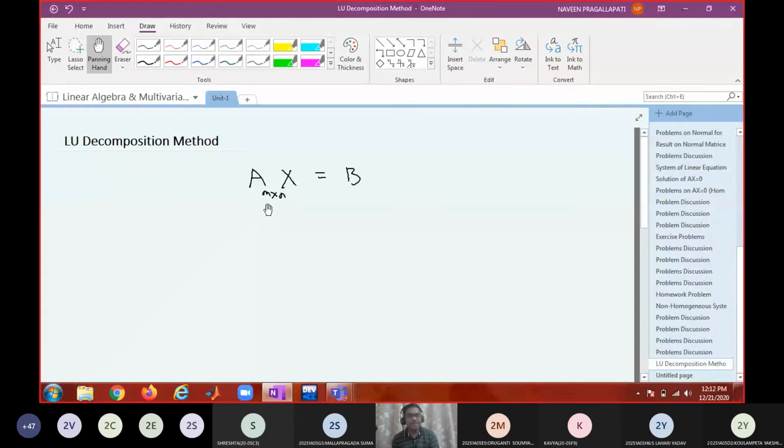Now, if my matrix is a square matrix of order n, how did you learn to solve this kind of system in your earlier classes?